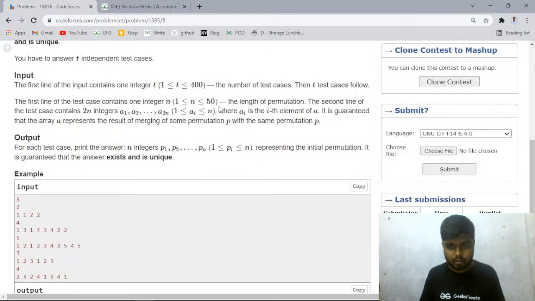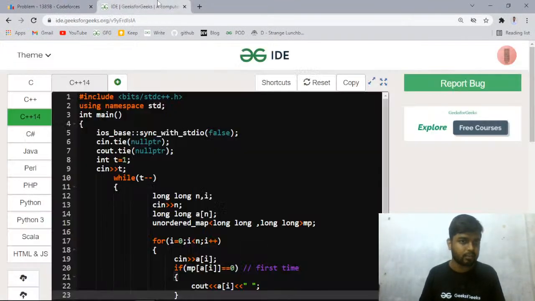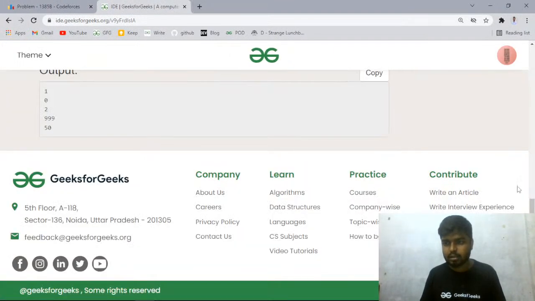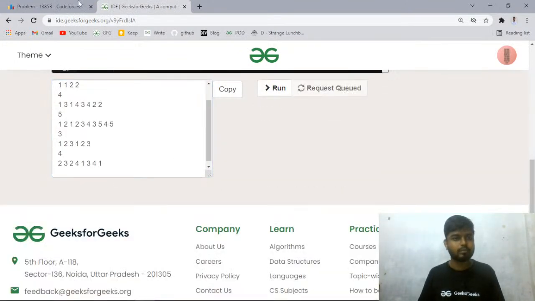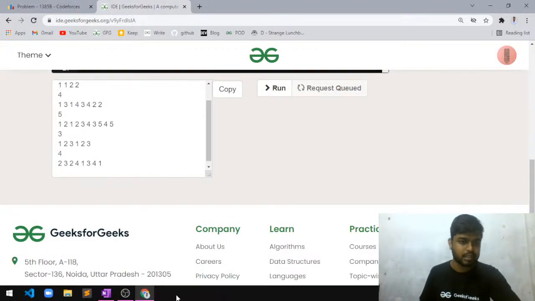Okay, let me just copy the samples and see if it is working or not on the sample test cases. Right, okay. Let's try and run it and see whether it works or not.